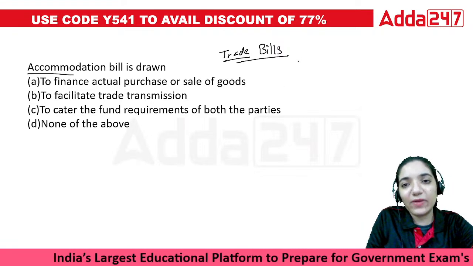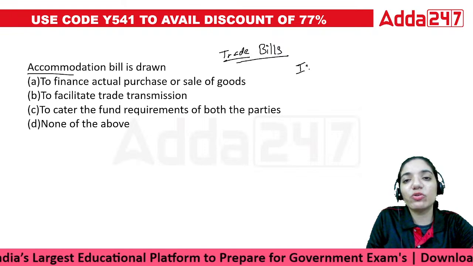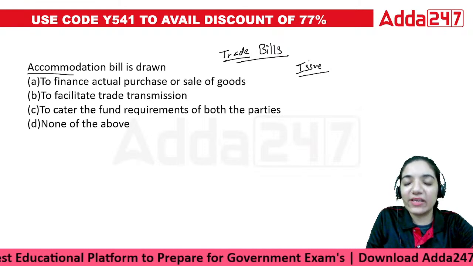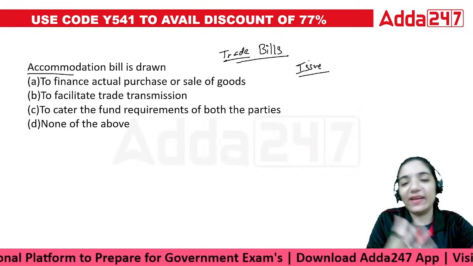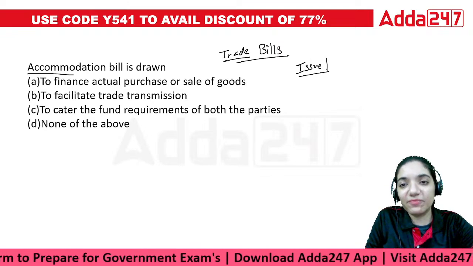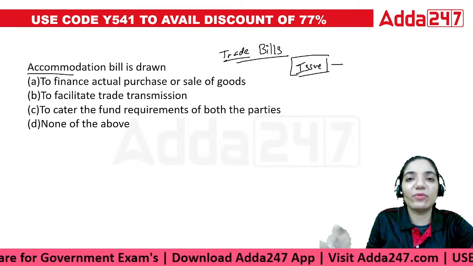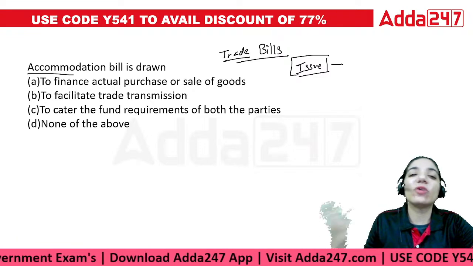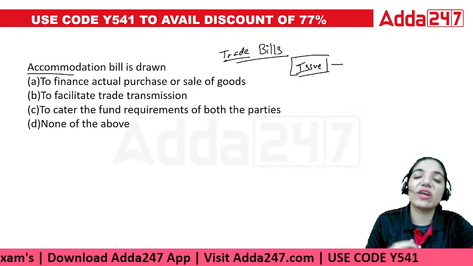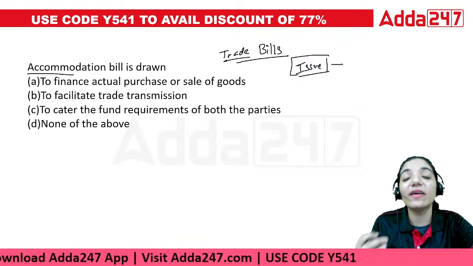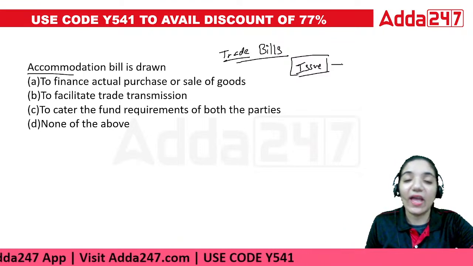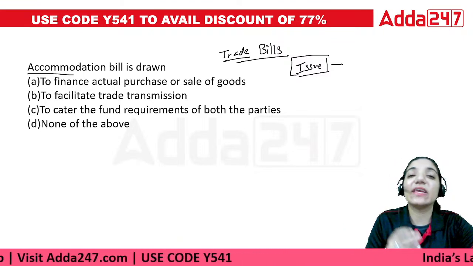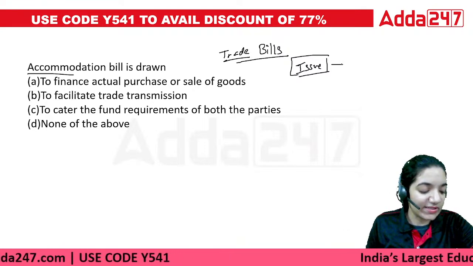They said that I'll issue you a bill, and then I'll give this bill to the bank, get it discounted, I will receive money, and I'll share that money with you. None of us had owed any money to the other person. We are just trying to help each other by creating an asset called bill receivable, and we'll get it discounted, so we get enough money for certain period.